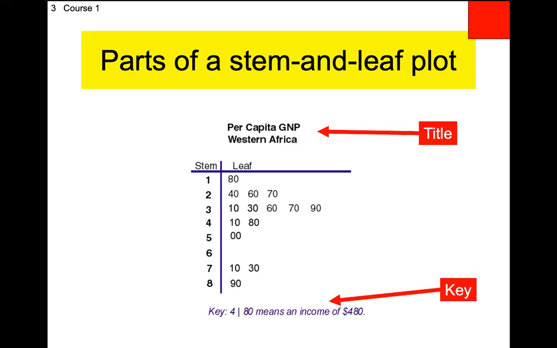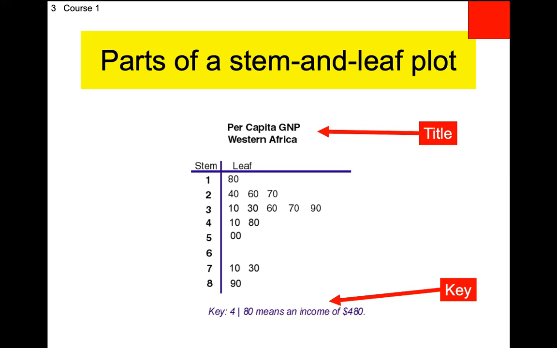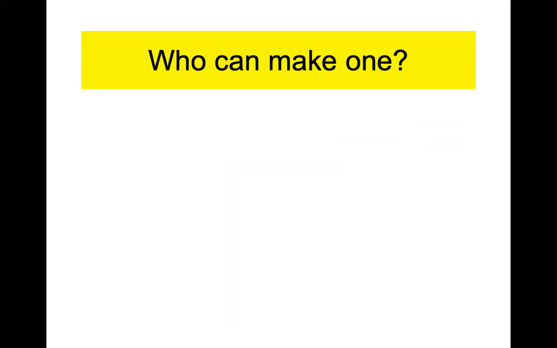Especially when there are decimals, we'll have different decimal numbers. If you don't have a key, you have no idea what you're even looking at. The key tells you what you're dealing with. That's it. Those are the parts of the stem and leaf plot. So the only thing we're doing today is making these things. It's pretty simple. All right.